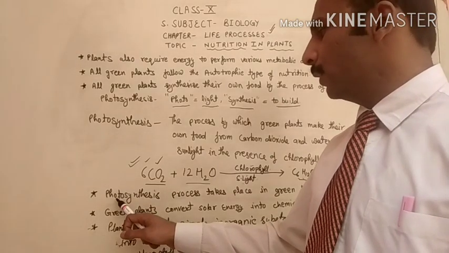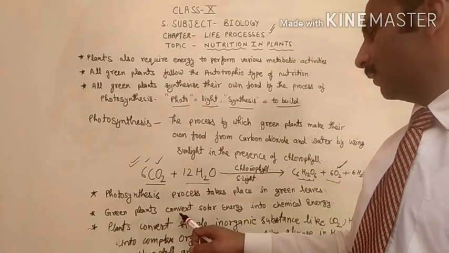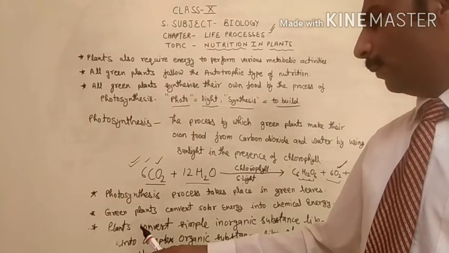I am telling you, the photosynthesis process takes place in green leaves. Green plants convert solar energy into chemical energy.